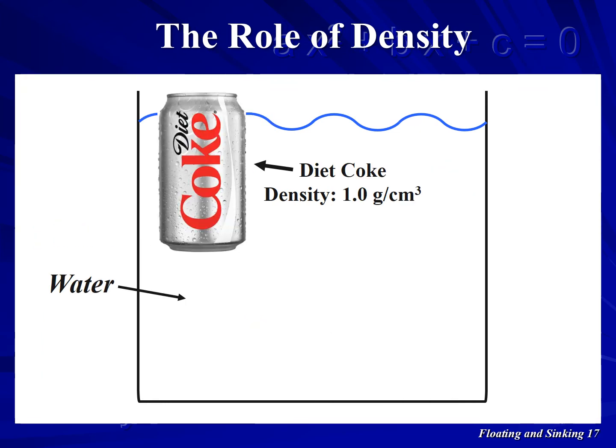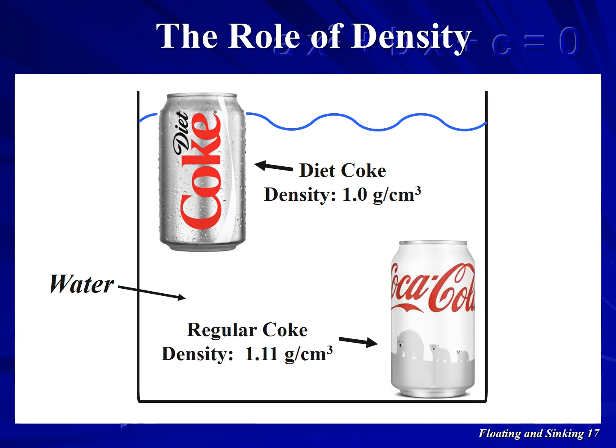The can of Diet Coke floats because its density is about the same as that of water. This can of regular Coke sinks because its density is higher than that of water, due to the high concentration of sugar in the beverage.